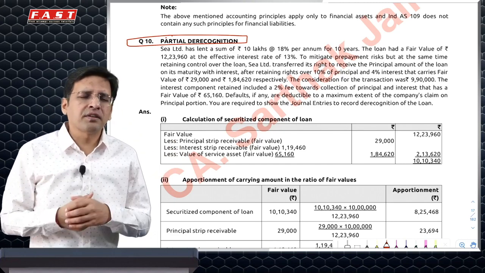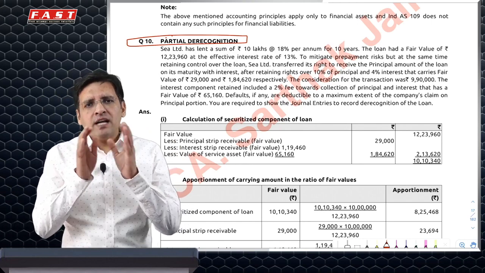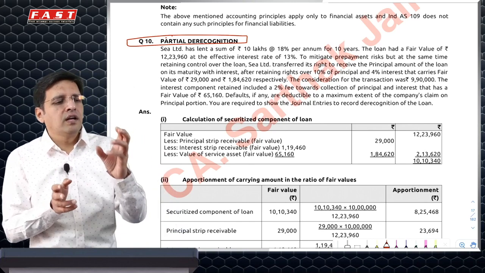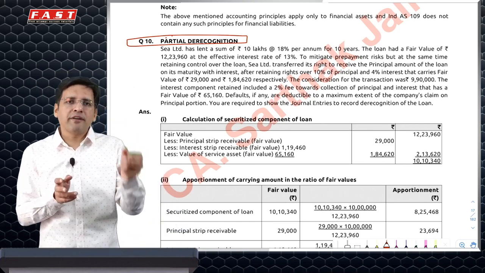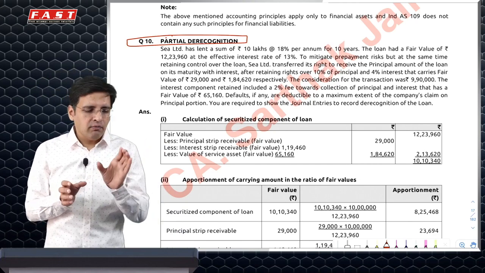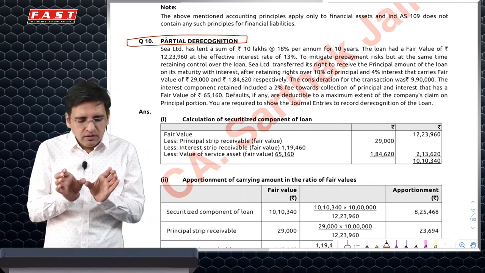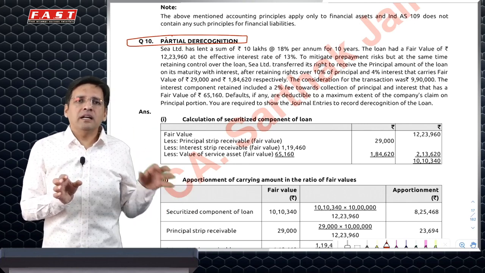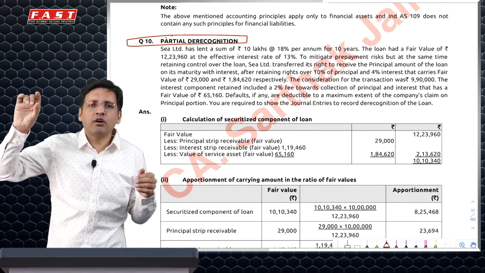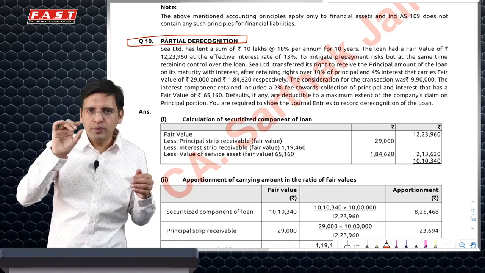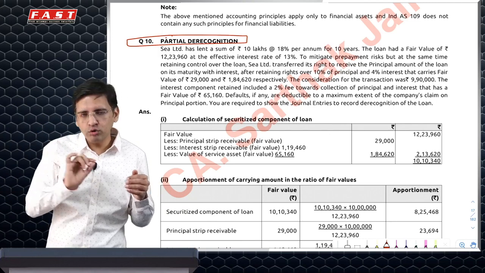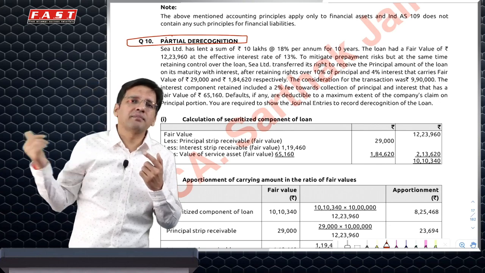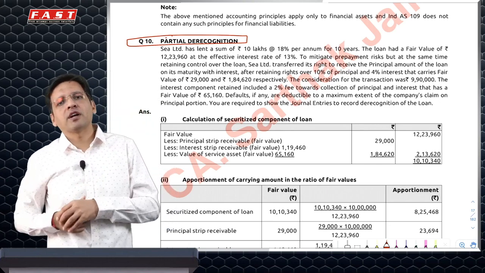Normally, as a treatment, say for example, 100 rupees was the loan amount in my books, out of which the interest cash flow which I have transferred has, let's say, a fair value of 25, and I've sold it at 30. I would derecognize 25, receive 30, and book a profit of 5 rupees. In my journal entry, I will debit the whole loan asset of 100 rupees, credit interest strip sold 25, and credit principal strip retained 75. The interest strip sold 25 would then be transferred at 30 rupees, and I'll book a gain of 5 rupees there.